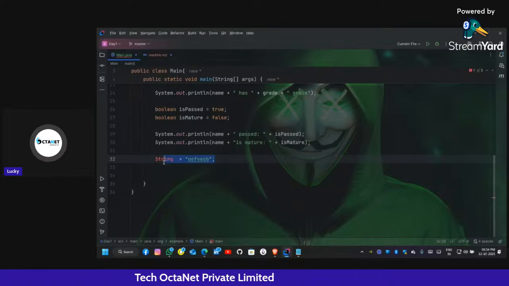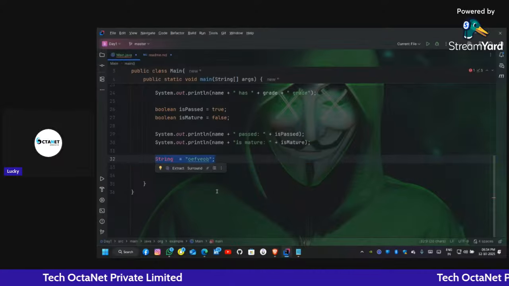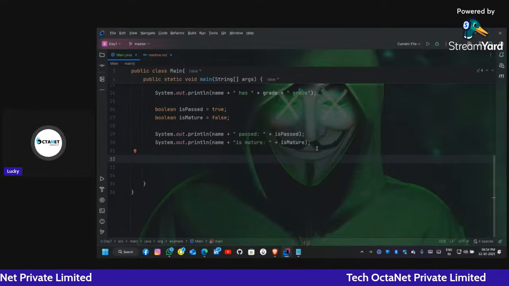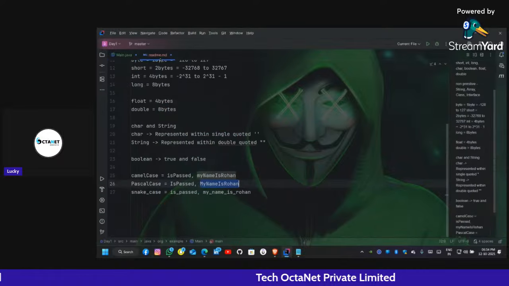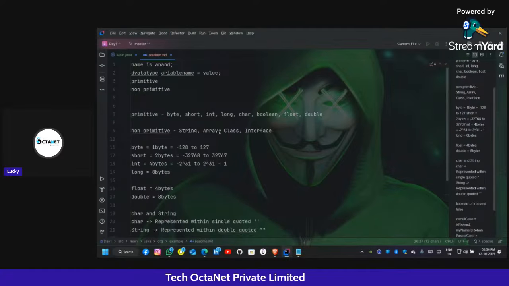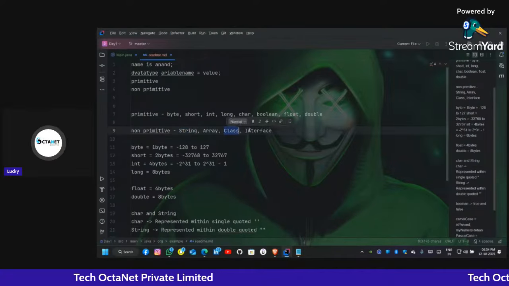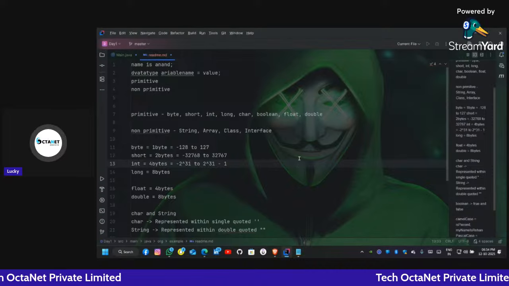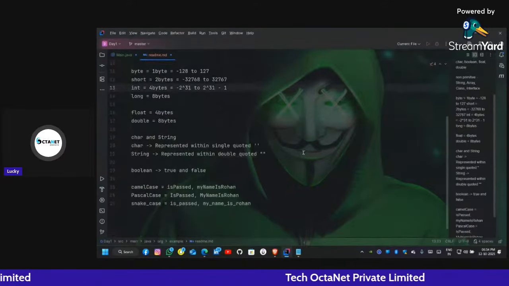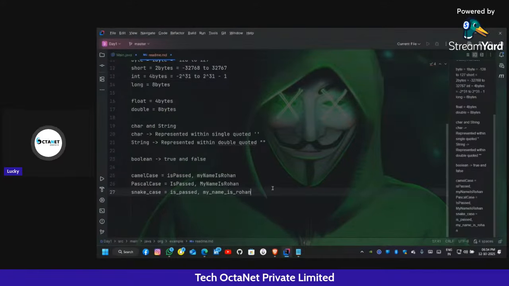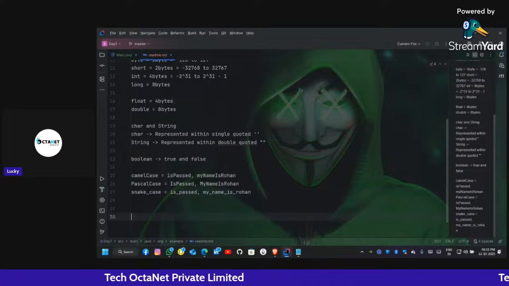So this is all about the primitive data types. And coming to the non-primitive data types, we have different chapters on that: string, array, class, interface. We will have different sessions on this. Okay. And now let's come to the operators.